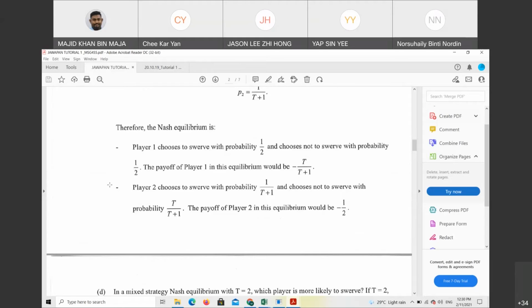You need to randomize and know what the expected probability for the opponent will be. Then after you get all the expected probabilities, you can substitute back the payoff for player 1 or player 2. I purposely do this tutorial today because this type of question will come up in the mid-semester, in your test. This is the exact question that I gave to the students in last year's game theory batch.